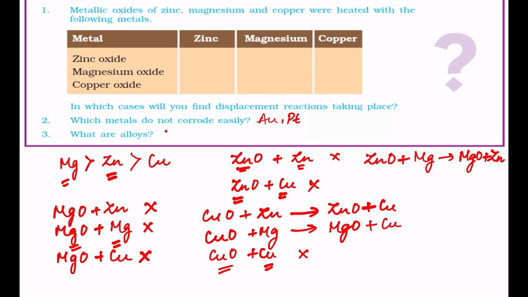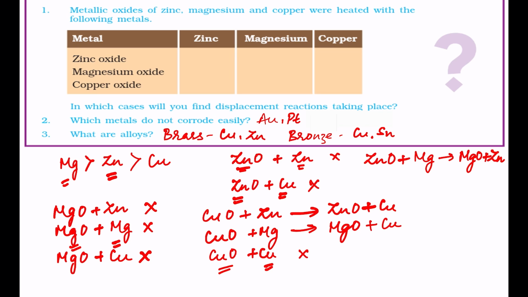What are alloys? Alloys are homogeneous mixtures of a metal and a non-metal, or a mixture of two metals. For example, brass. Brass is an alloy of copper and zinc, and bronze. Bronze is an alloy of copper and tin.